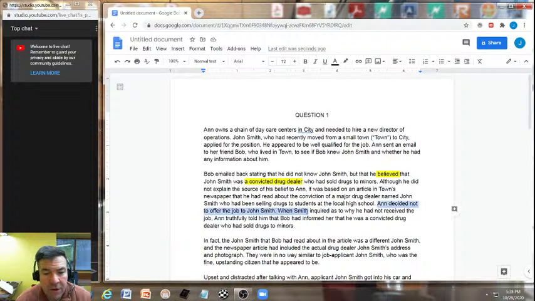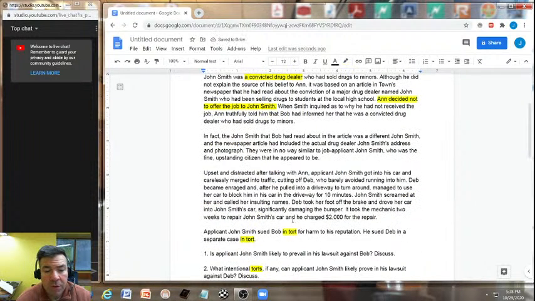This is very important here in our claim for the reputation. What John Smith, applicant John Smith sued Bob for in tort for his harm to reputation. Harmed reputation. Just want to take just a minute here. Harmed reputation usually is a defamation claim, and we'll go into our template for defamation here in just a minute.